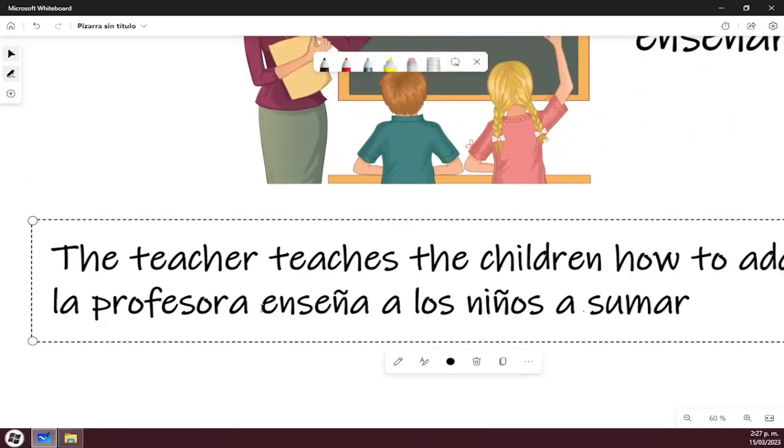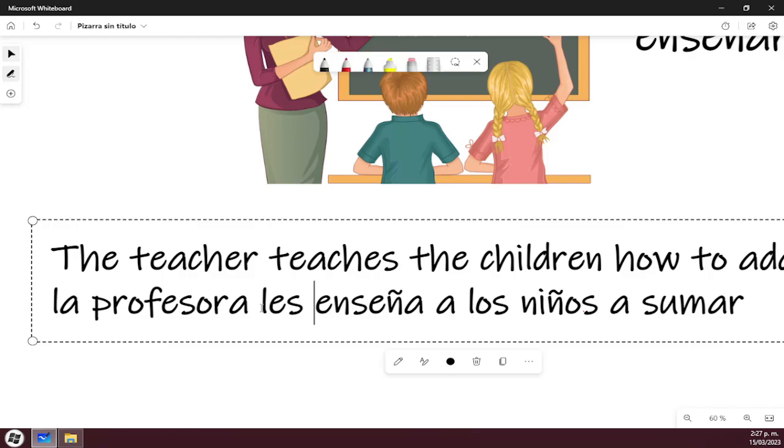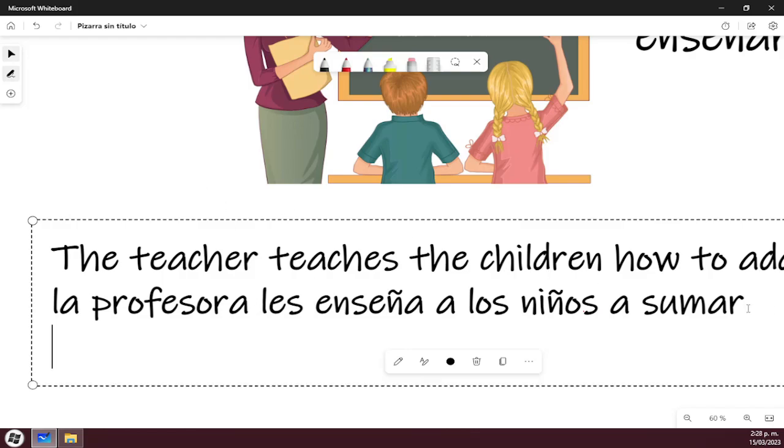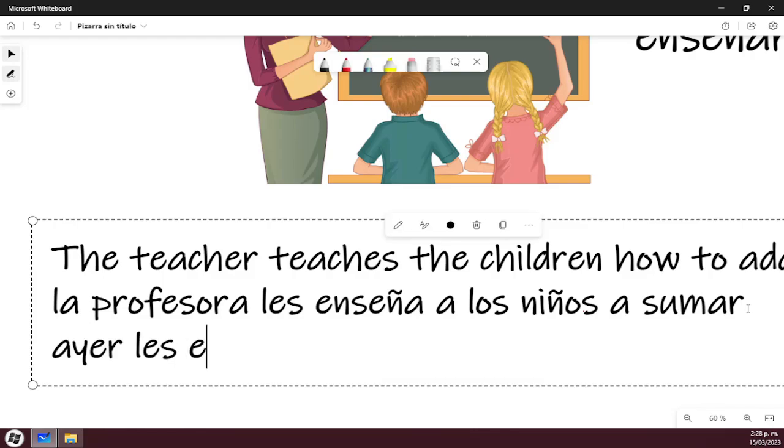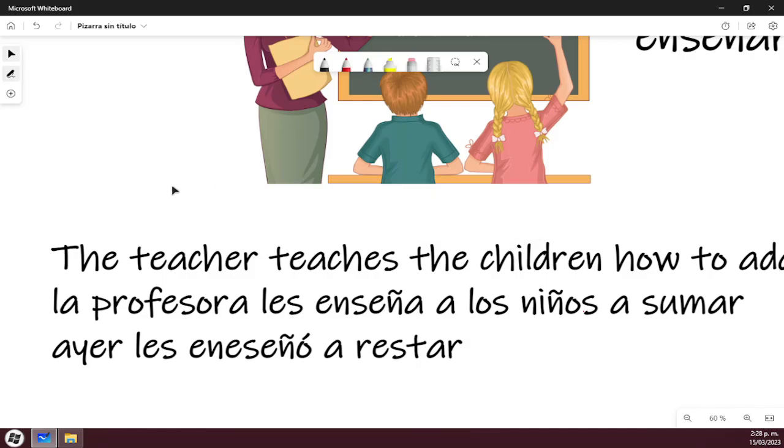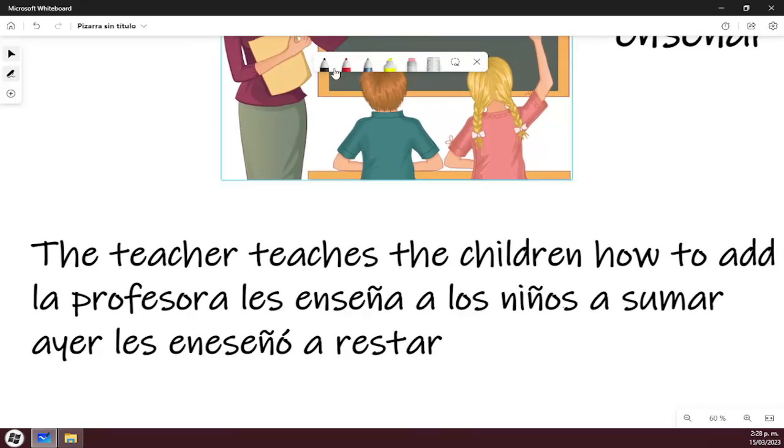La profesora les enseña a los niños a sumar. Ayer les enseñó a restar. Okay, so les is telling me to whom or for whom the action of the verb is done. In this case, the children.